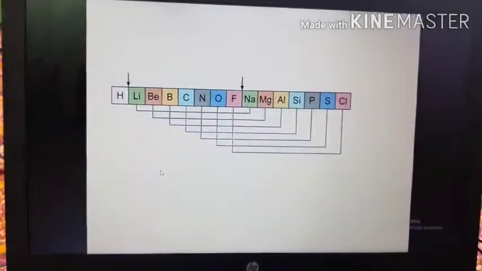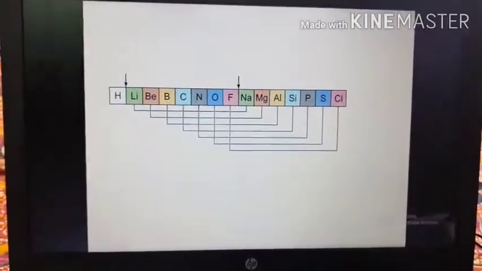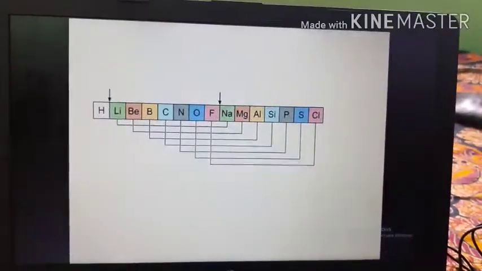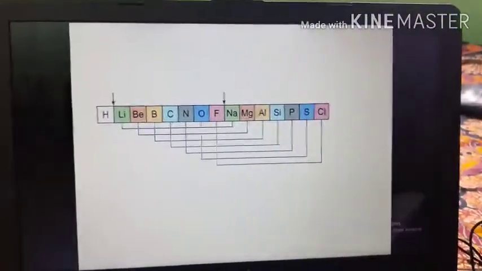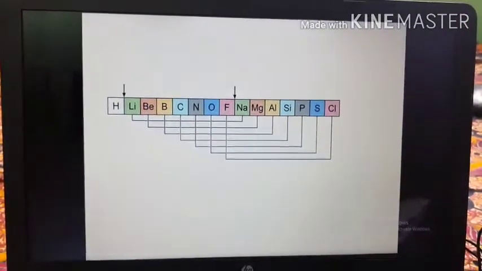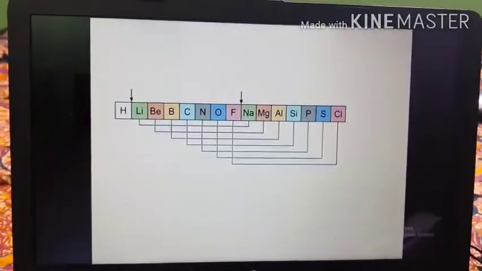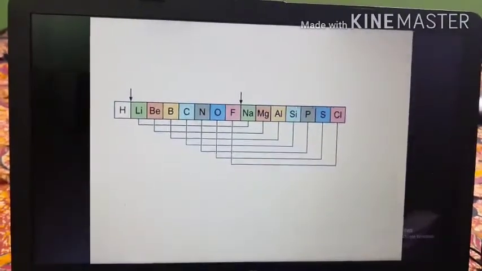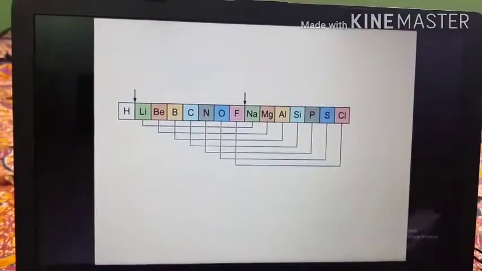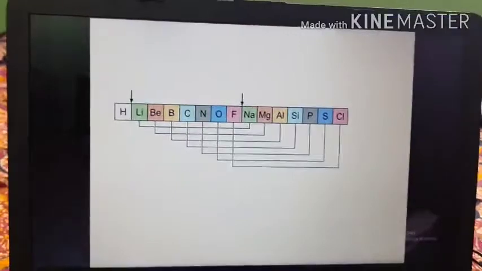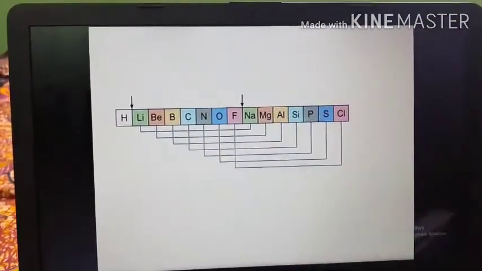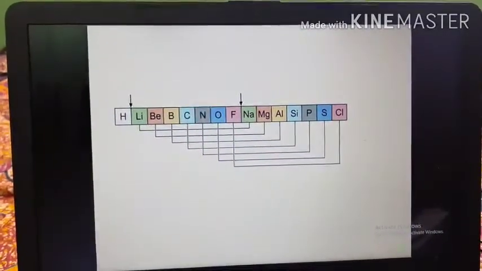And in this way, he arranged the elements, which is known as the Newland's law of octave. But Newland's law of octave could classify elements only up to calcium. As more and more new elements were discovered, they could not be fitted into the octave. Newland's classification of elements based on his law of octaves, however, gave a very important conclusion that there is some systematic relationship between the order of atomic masses and the repetition of properties of elements.